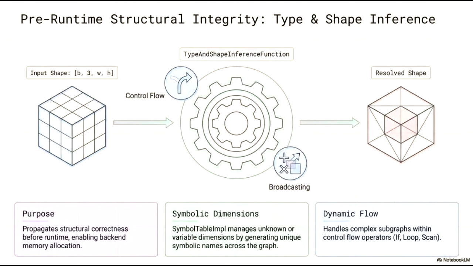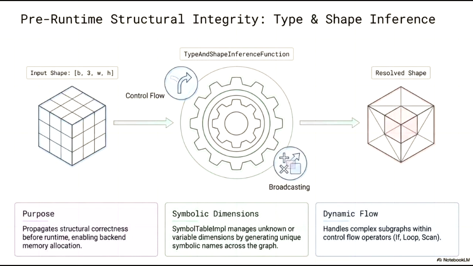This slide focuses on the vital process of pre-runtime structural integrity, achieved through type and shape inference. By analyzing input shapes, often containing symbolic dimensions like batch size, width, and height, the system utilizes a dedicated type and shape inference function to propagate structural data through the model graph. This phase is essential for validating the model's architecture before execution, which in turn enables precise back-end memory allocation.